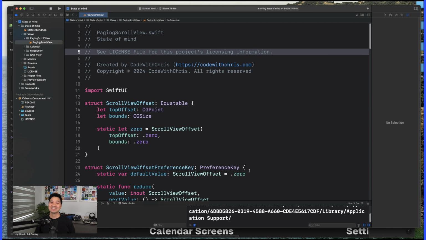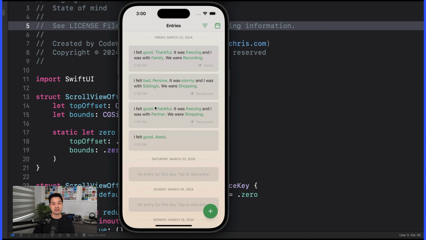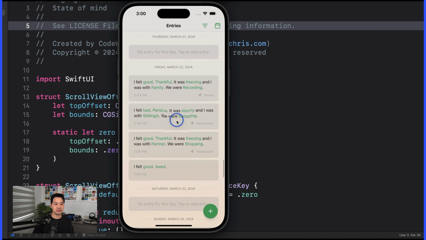Hey, welcome back. So as we're getting closer and closer to April 2nd, our target submission date of this app, things are really coming together and there's a lot to see. So let me show you the current state of the app. I'll just rerun the app in the simulator. I did a few entries already, but when you come into the app, this is the screen that you see. You're going to be able to scroll and take a look at all the entries that you've logged.